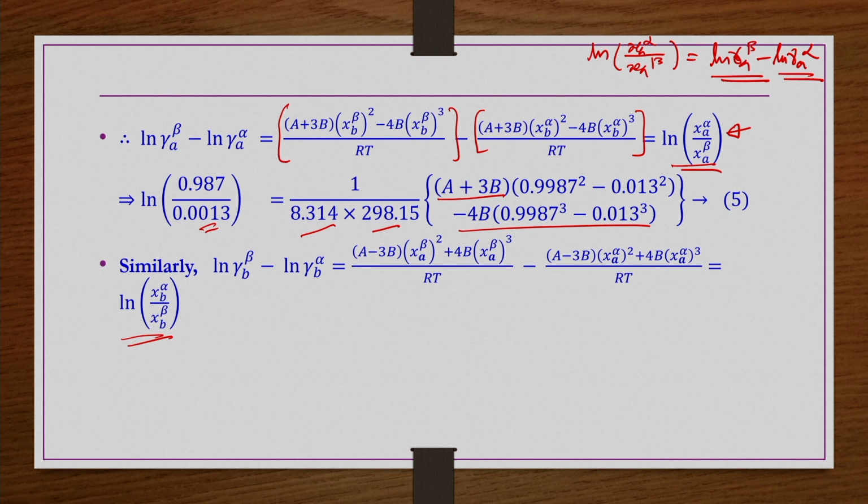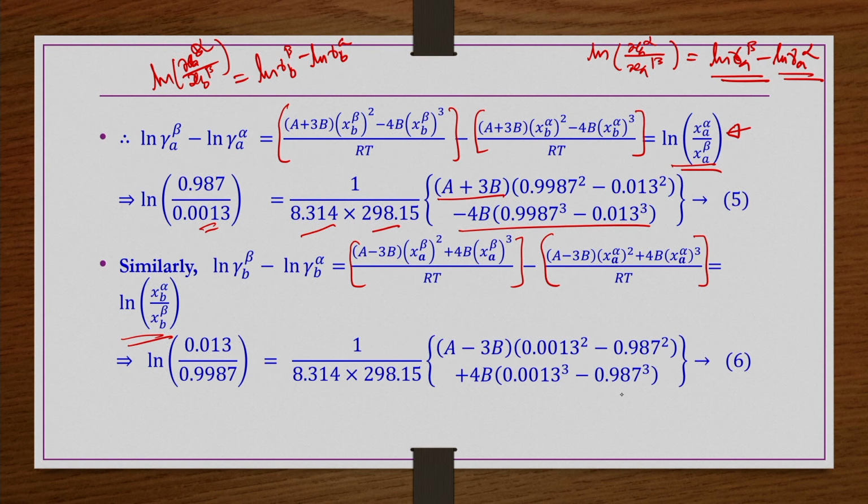Similarly, in the other case, we had this expression: ln of x_B^α divided by x_B^β is nothing but ln of γ_B^β minus ln of γ_B^α. So, this is ln of γ_B^β, and this is ln of γ_B^α, is equal to ln of x_B^α by x_B^β, and these are known.